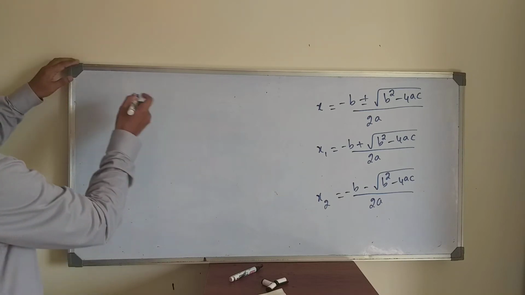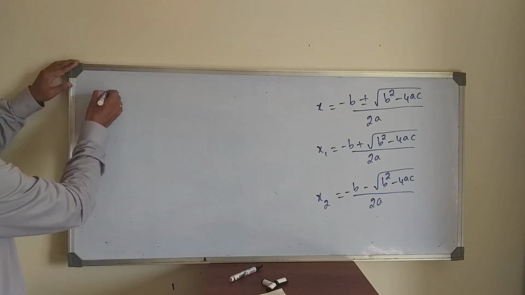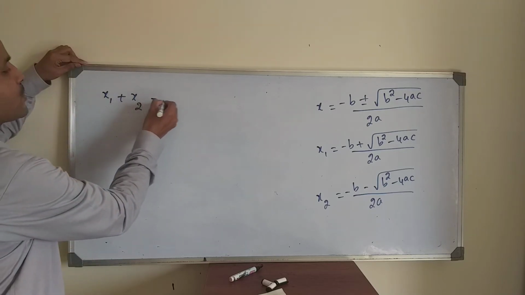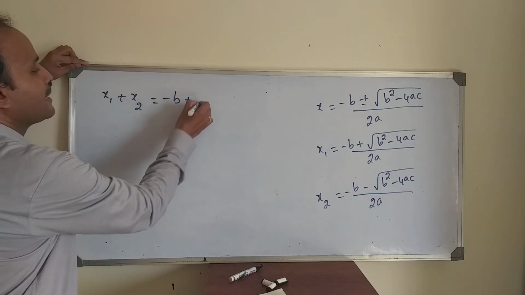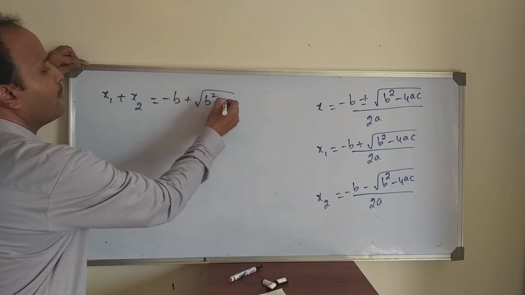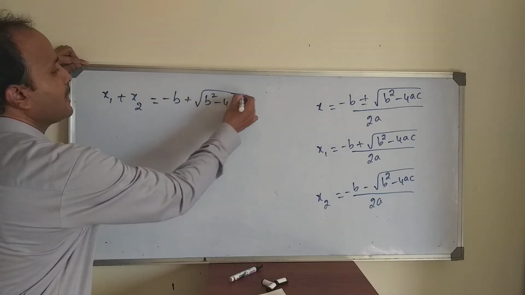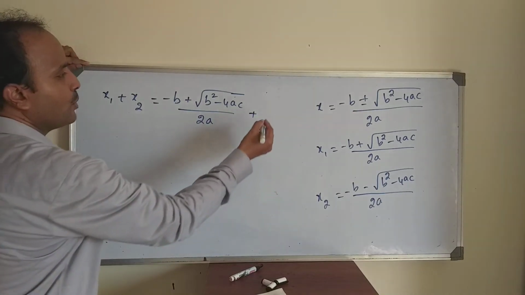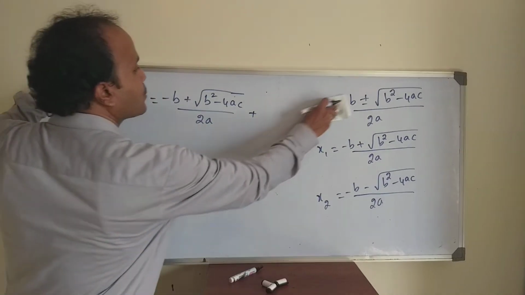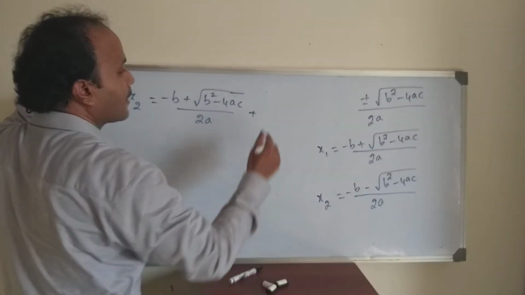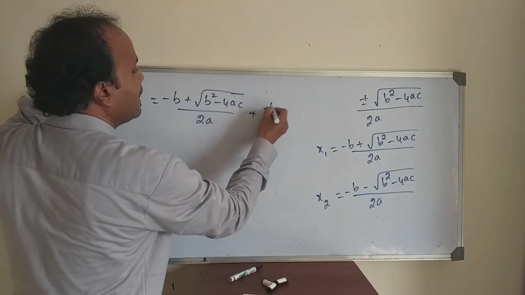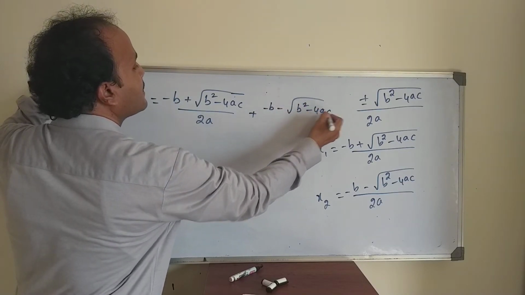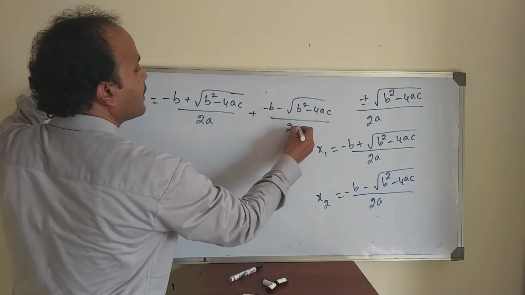So here I want to add these two. That means I want the sum of the roots, x1 plus x2. We know x1 is minus b plus root of b square minus 4ac by 2a, plus x2, which is minus b minus root of b square minus 4ac by 2a.